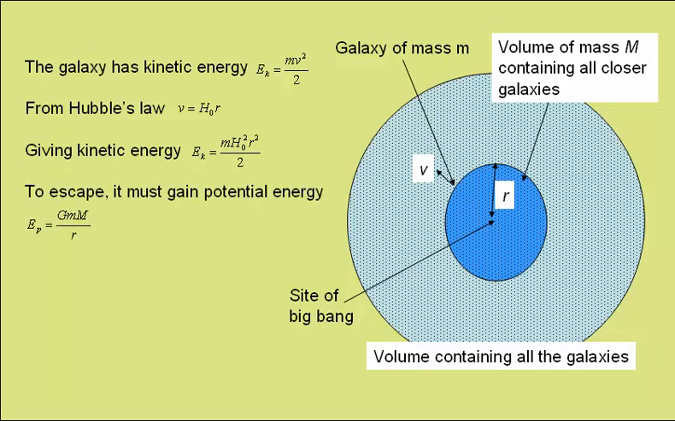To escape, the galaxy must gain potential energy given by this expression, where M here is the mass of this region, and that is given by the density of that region multiplied by its volume, and the volume is 4/3 pi r cubed, giving us this expression. We can now substitute this term into here, giving the potential energy by this term, which we can simplify to this.